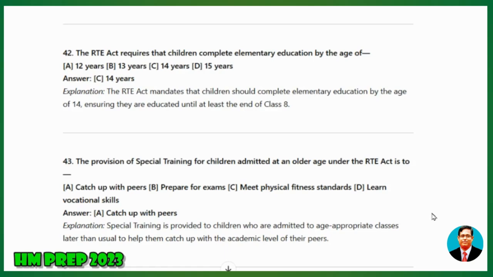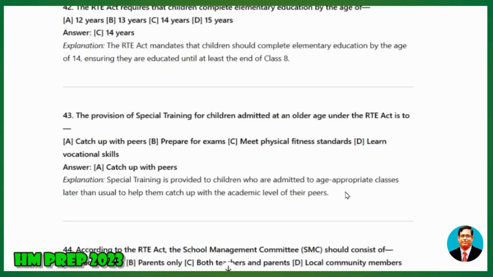43. The provision of special training for children admitted at an older age under the RTE Act is to A, catch up with peers, B, prepare for exams, C, meet physical fitness standards, D, learn vocational skills. Answer: catch up with peers. Explanation: Special training is provided to children who are admitted to age-appropriate classes later than usual to help them catch up with the academic level of their peers.